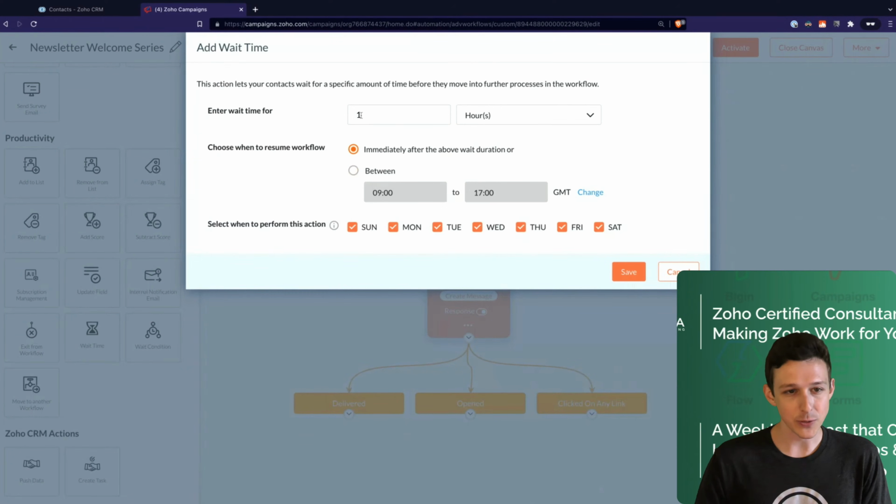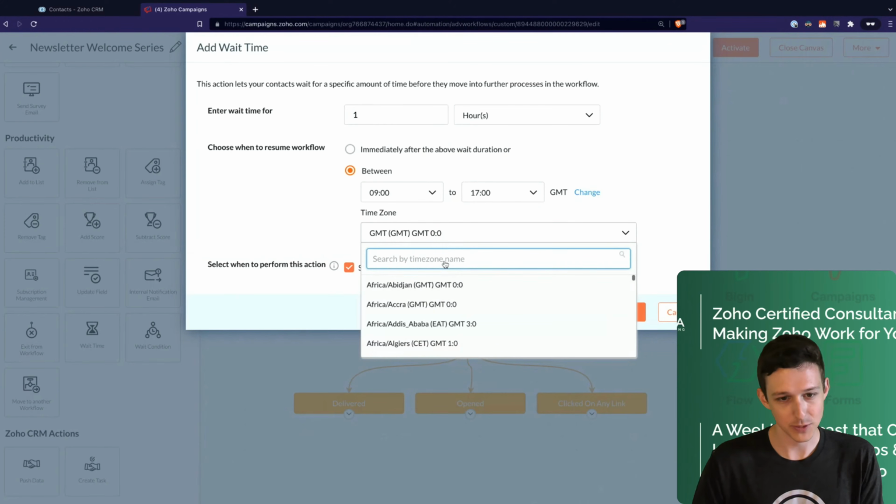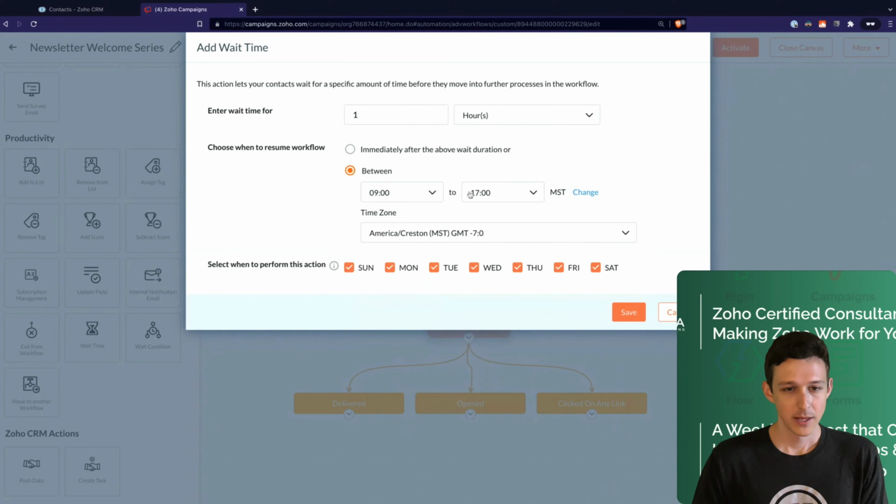But what we can do is say that it has to wait for a certain period of time, but then it's only going to send within a parameter that we define here, right? Currently it's in GMT. I'm in Mountain Time, so I'm just going to put MST here. So you control your time zone. In this case, you want to give it a little bit of a buffer, depending on server capacity at the time, plus or minus a couple minutes.